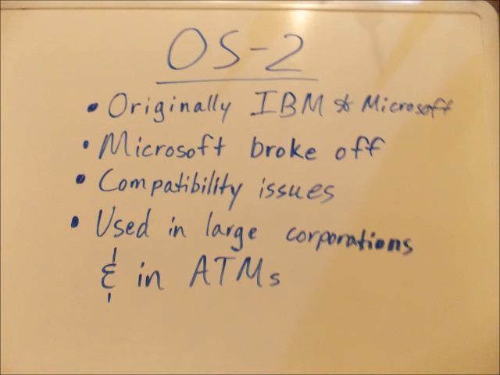The final operating system that I would like to discuss is the OS/2. OS/2 was originally developed by Microsoft and IBM, and it used MS-DOS command line. After a while, however, Microsoft broke off from the production, but because the system still used the API developed by Microsoft, the operating system began to have compatibility issues.